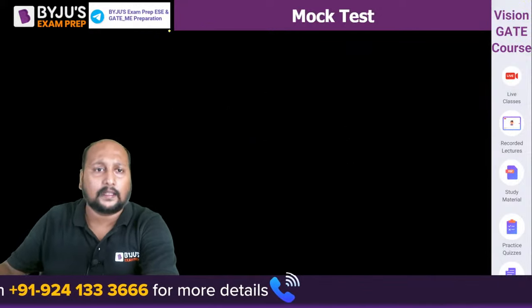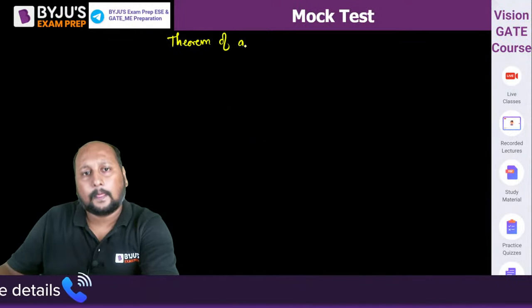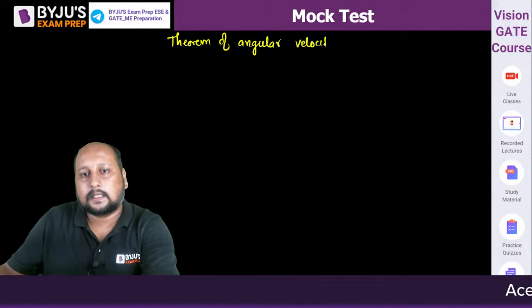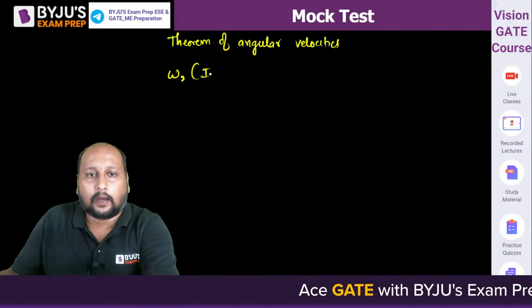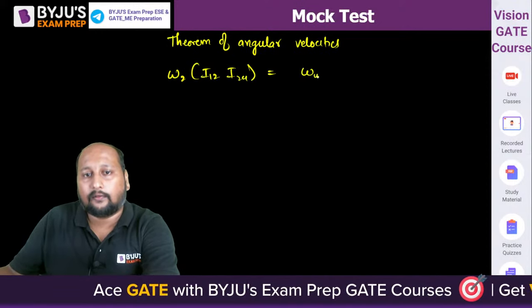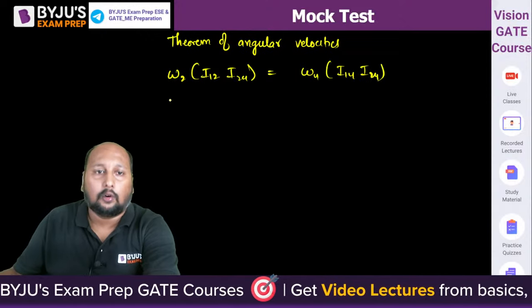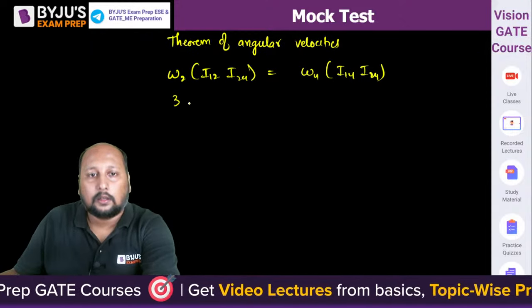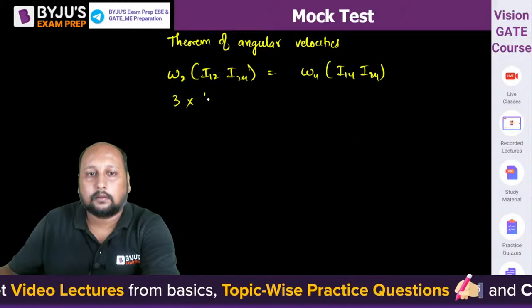Now we have to apply the theorem of angular velocities, that is omega 2 is equal to I12 I24, omega 4 is equal to I14 I24, है ना? Omega 2 is already given as 3. This is I12, this is I24, this is 10.